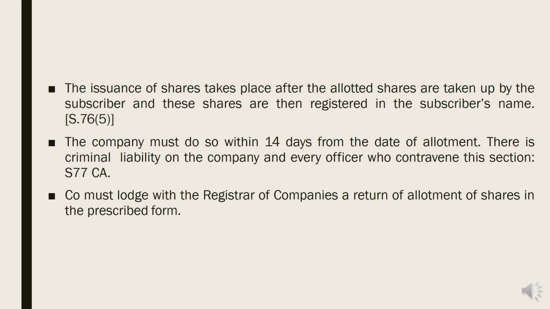So it must be done within 14 days. This is provided under Section 77 of the Companies Act. The company must also lodge with the Registrar of Companies a return of allotment of shares in the prescribed form. This is the mechanism.